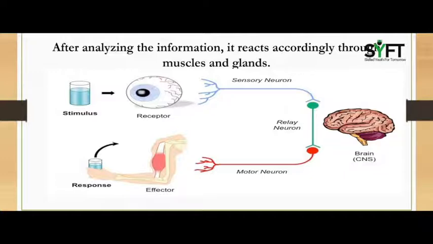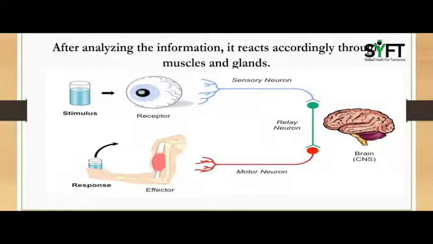They relay signals within the central nervous system. You can see in the picture, relay neurons work within the brain or the central nervous system. Now, motor neurons. Motor neurons transmit messages from the central nervous system to body parts to act according to the situation.